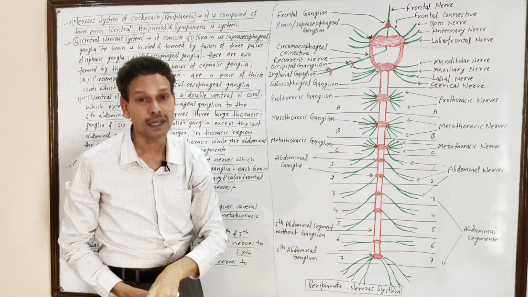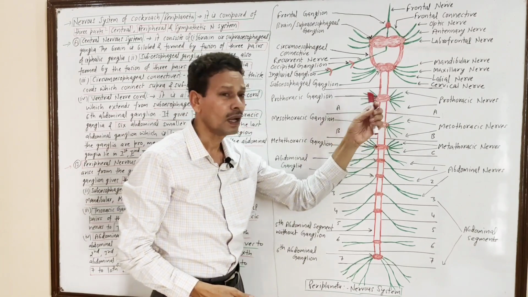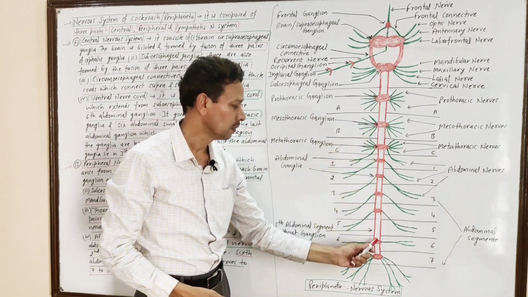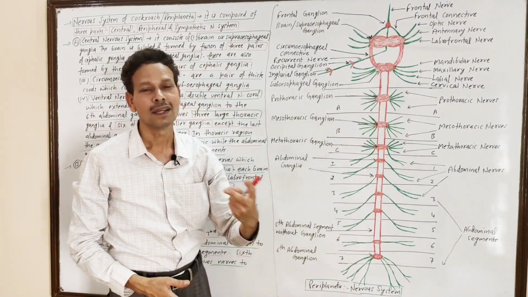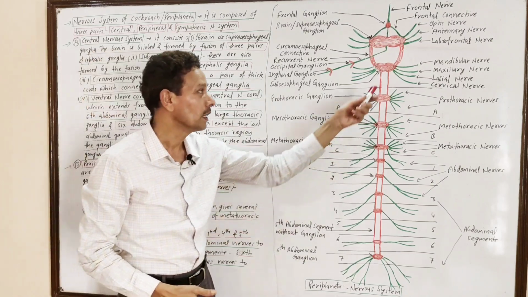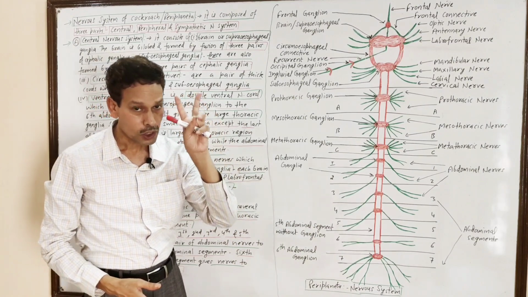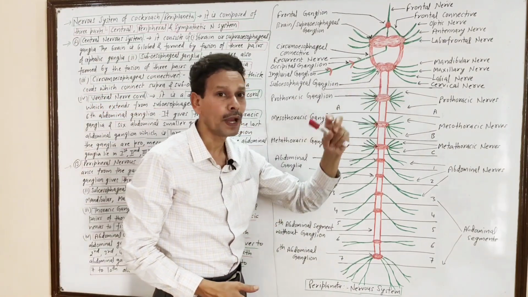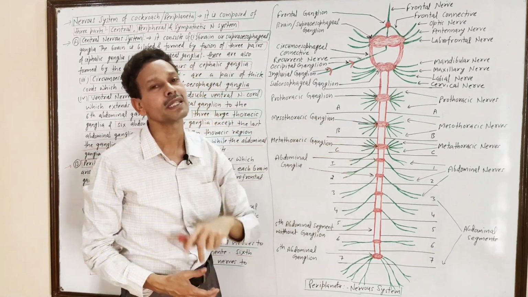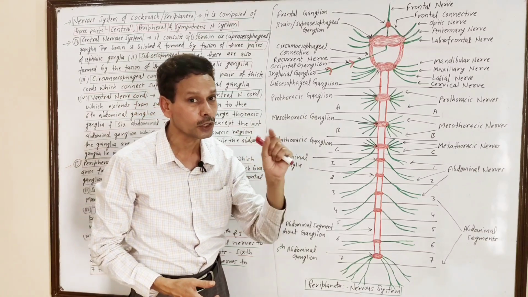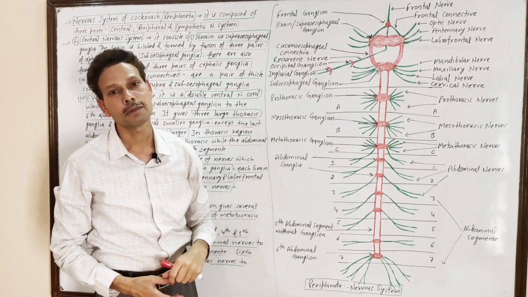It possesses a double ventral nerve cord, and these nerve cords are interconnected by ganglia. So it appears like a ladder. Note down, this ventral nerve cord, which is a double solid structure, consists of 1, 2, 3 thoracic ganglia. It means in each thoracic segment, one ganglion is present.